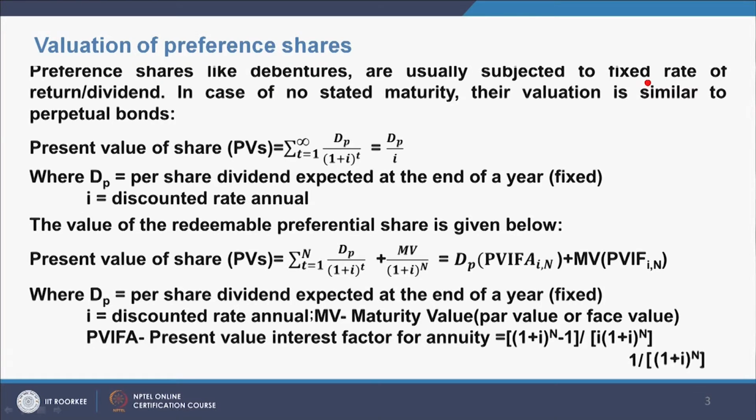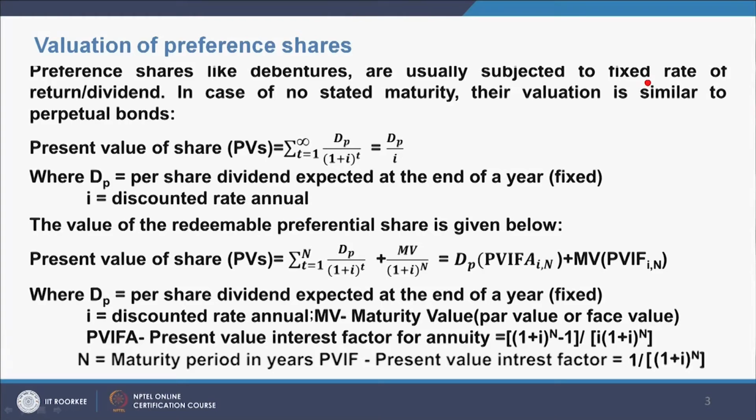Valuation of preferred shares. Preference shares, like debentures, are usually subject to a fixed rate of return or dividend. In case of no stated maturity, their valuation is similar to perpetual bonds.